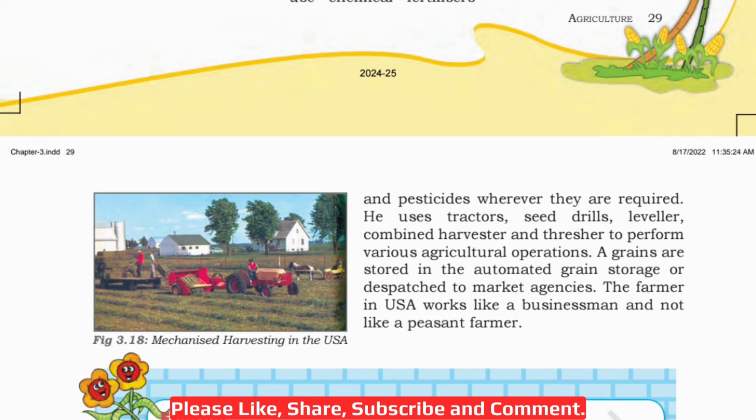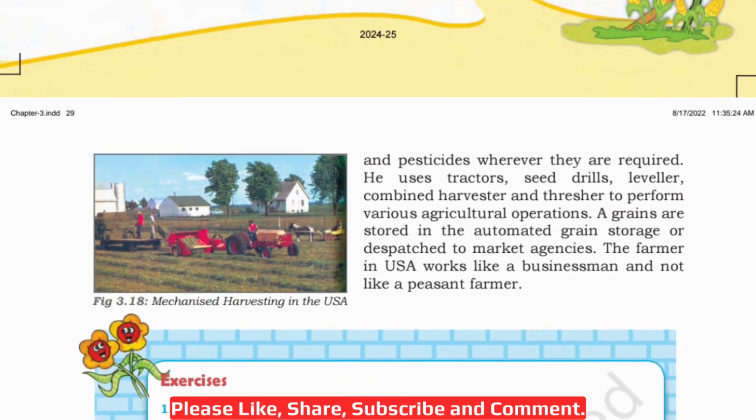The farmer in the USA works like a businessman and not like a peasant farmer, right? So now you can compare. Comparatively you can see how Munna Lal was managing. He just has one tractor, which he has also taken on rent. He doesn't even own a tractor, right? When he has a very small space to cultivate.